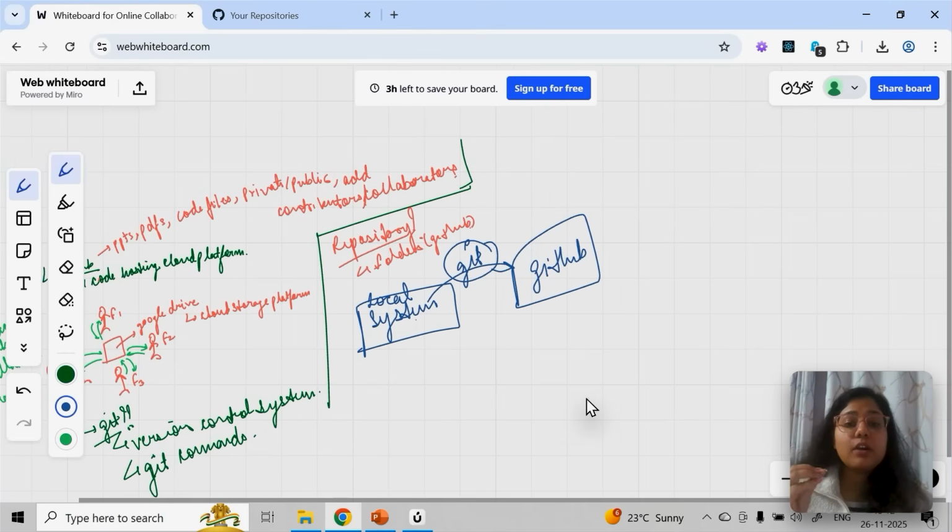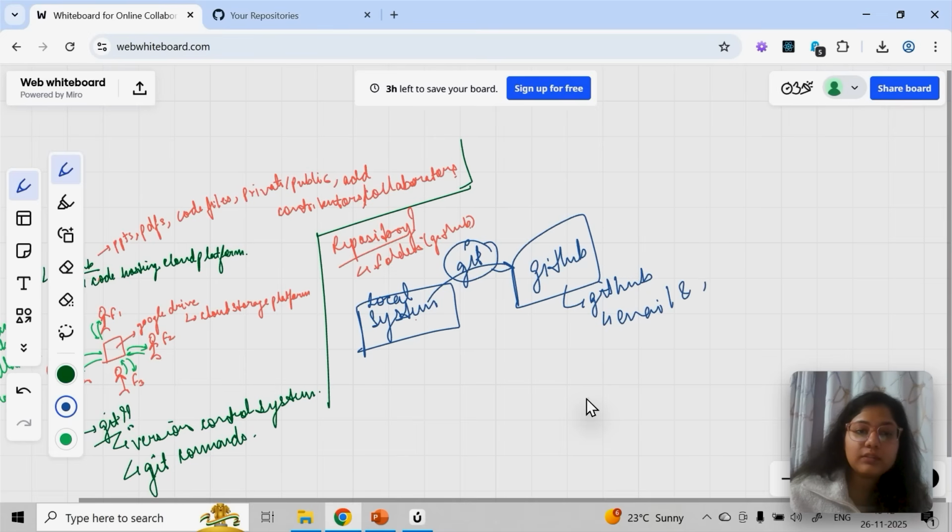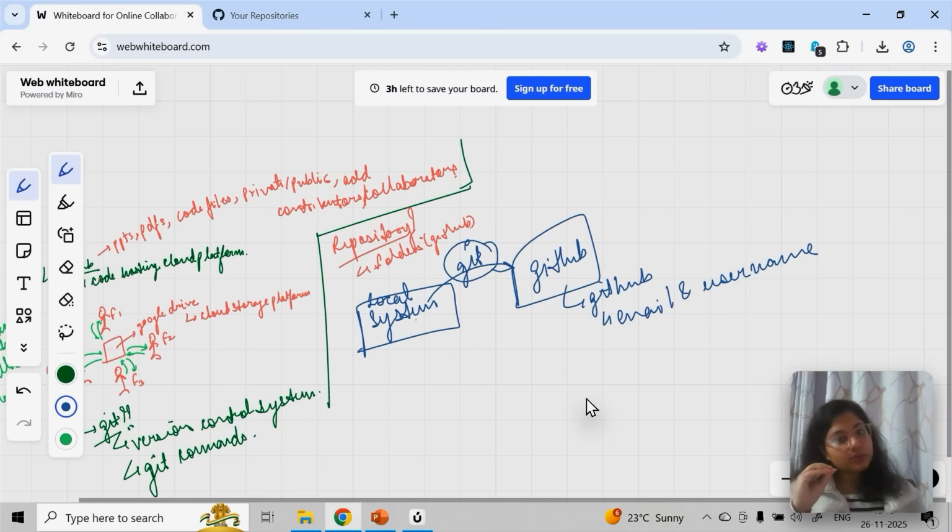Now there are some credentials of GitHub. For example, your email and username are always going to be unique. Whatever email you have created an account with, you cannot create the same account with that email again. So one GitHub, one email, and one username. The username cannot be repeated, and even your email address cannot be repeated.